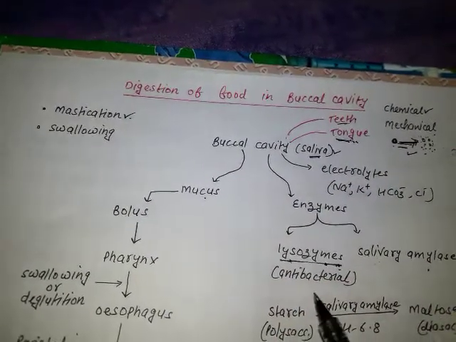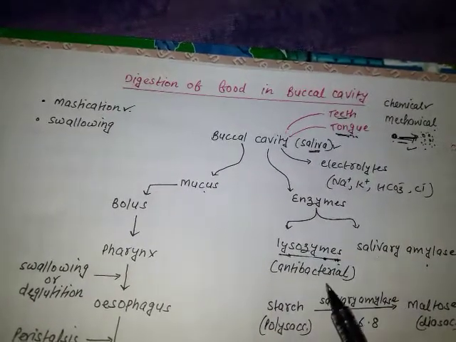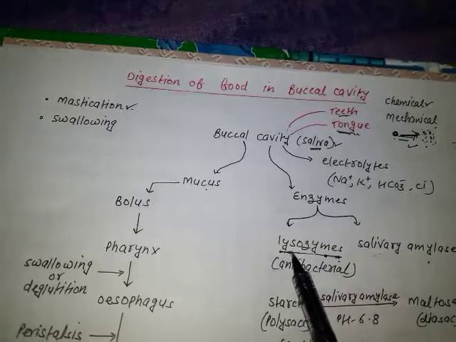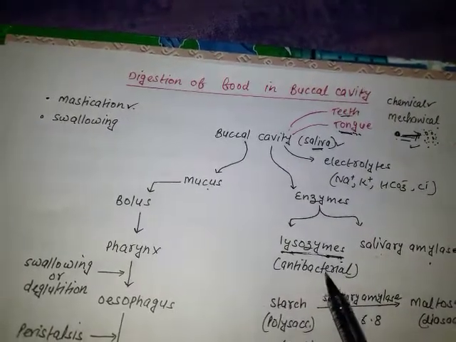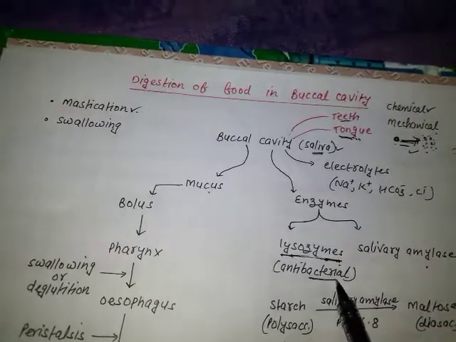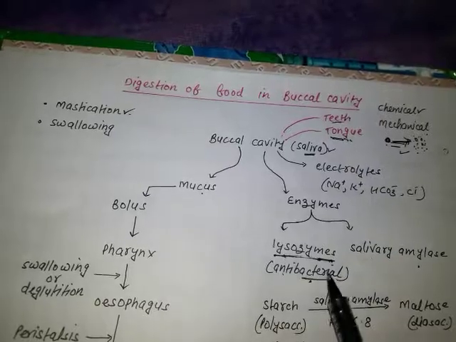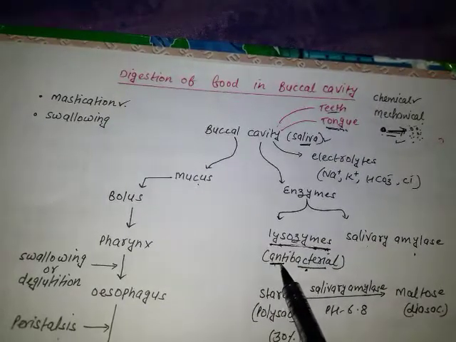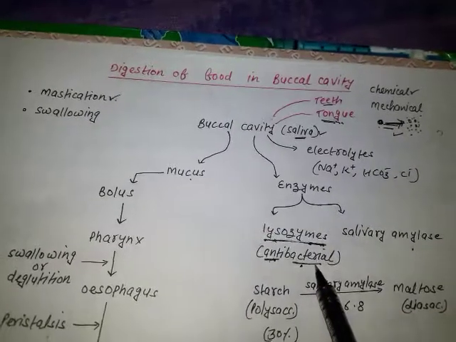When any bacteria or other microbes come into our body, lysozyme gets activated and tries to kill the microbe or the bacteria. Hence it is called antibacterial, meaning anti, against the bacteria.